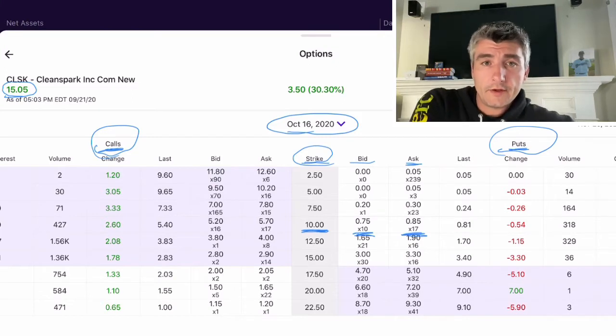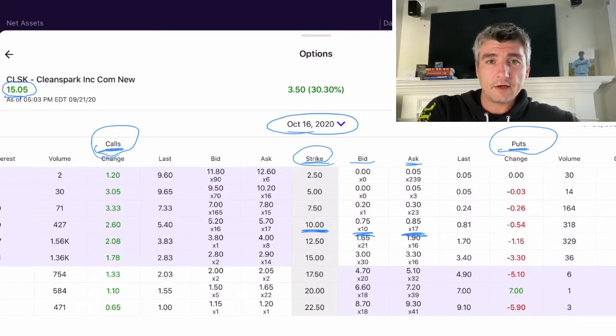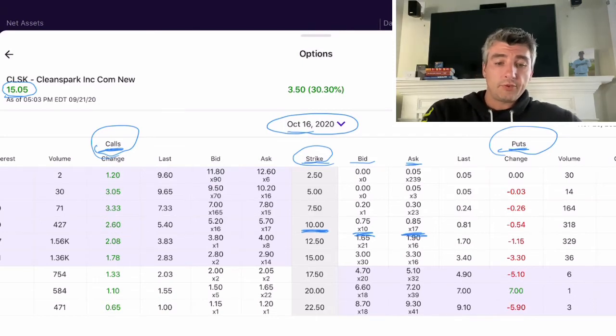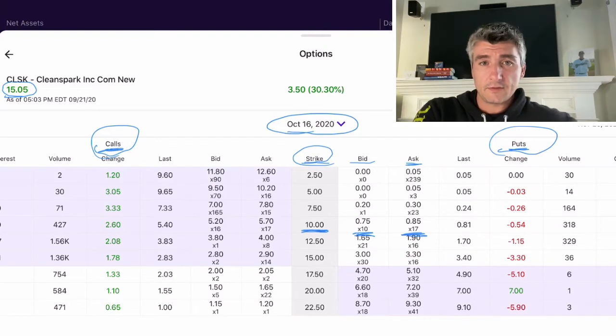The bid is the amount buyers out there are saying they'll pay for these contracts. You see 75 cents there. Well, that would be times 100, and that would be the premium for this contract. They're offering $75 because it's 100 shares times 75 cents. $75 for the option to put these shares onto you at $10 anytime from now to October 16th. So looking at the price, $15.05, this is a pretty low risk trade in my opinion.